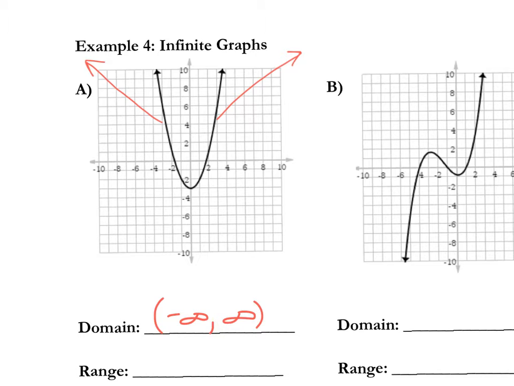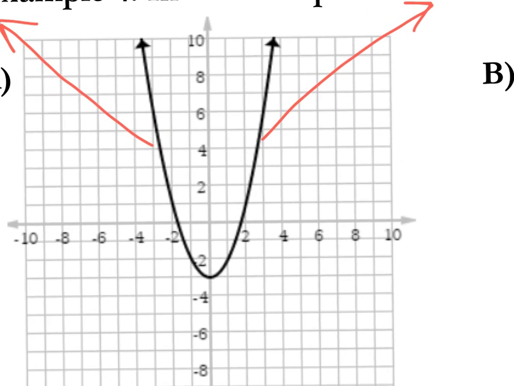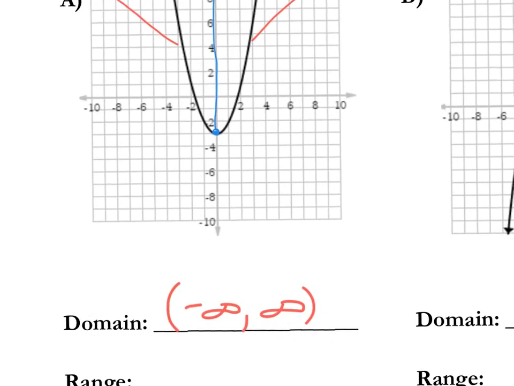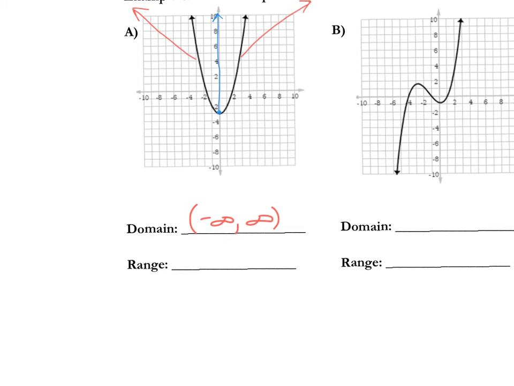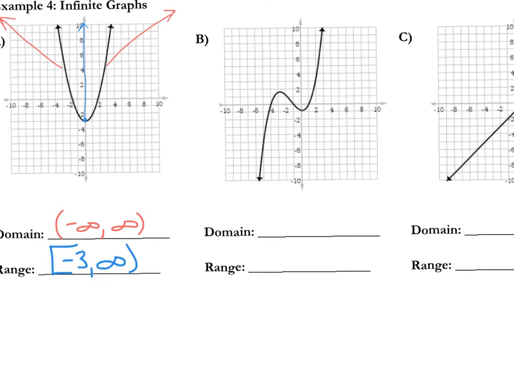Well, now we got to do up and down. And remember, we start from the bottom. So we're going to start right here and describe that blue line. Well, it's starting at -3. So I'm going to go down here and say it starts at -3 and it goes up, up, up, and it keeps going. So that's infinity. Infinity always gets a parentheses. A number, as long as it's colored in, gets a bracket.